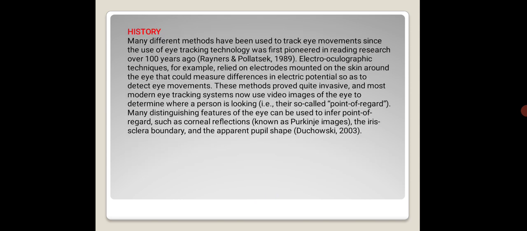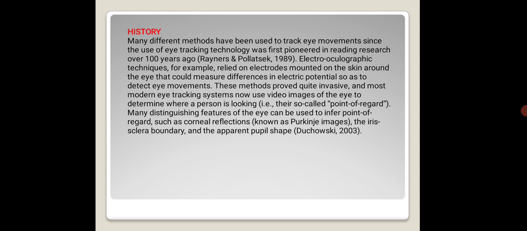History of eye tracking. Many different methods have been used to track eye movements since the use of eye tracking technology was first pioneered in reading research over 100 years ago. Jacob and Karn, 1989. Electrooculographic techniques, for example, relied on electrodes mounted on the skin around the eye that could measure differences in electric potential so as to detect eye movements.